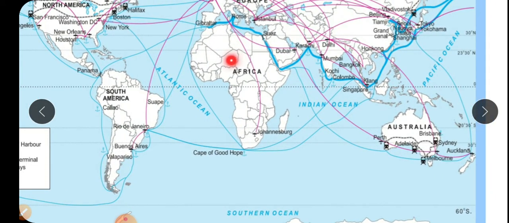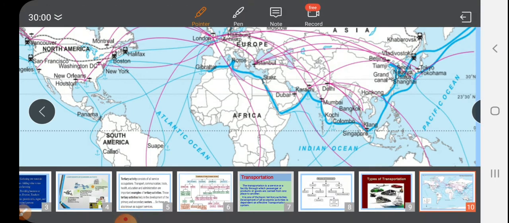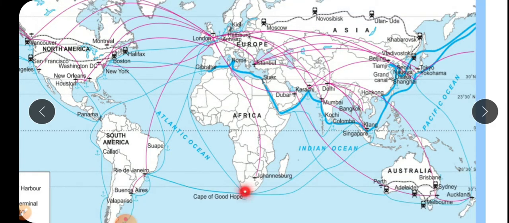Then Africa is also in the same condition of transportation. We can observe only one international airport, in Johannesburg in South Africa. Other transportation is also less developed, only a water route. The Cape of Good Hope is a very important and famous route for water transportation. It connects London, via the Cape of Good Hope, to Asian countries. So this is one of the important water routes.